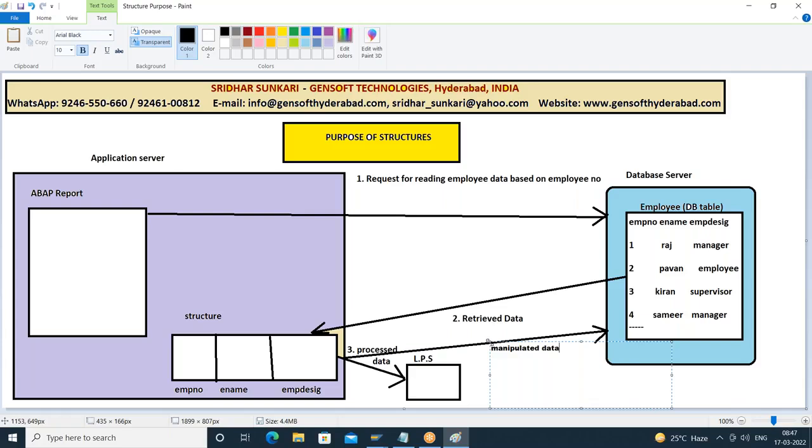Once the data is stored in the structure, I can do some processing on that. I can do some calculation on that. I can do some changes. That manipulated data will be updated back to the database, or you'll display it to the user in the form of a report. So this is the main aim of structures. Any questions from this slide?